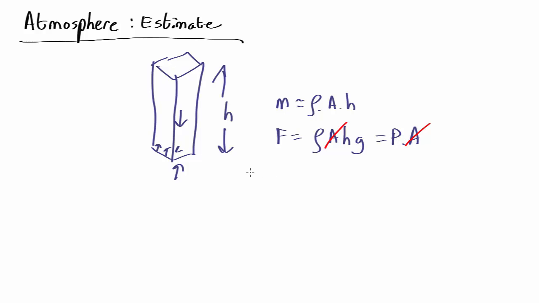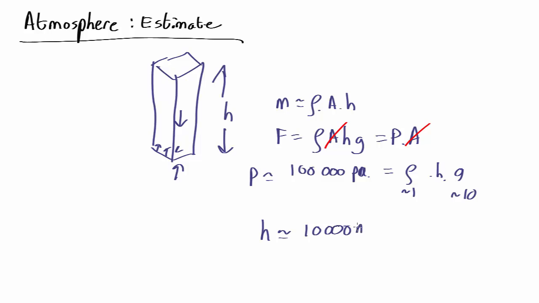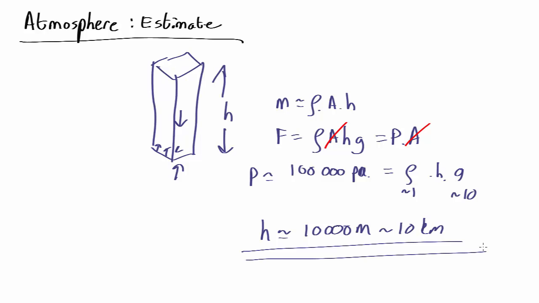Now we know the pressure at the Earth's surface. Pressure at the Earth's surface is about 100,000 pascals, very large. So that's got to be equal to the density of air, which is around 1, times the height, times g, which is around 10. So that means the height is going to be roughly 10,000 meters, so about 10 kilometers. Quick order of magnitude estimate.